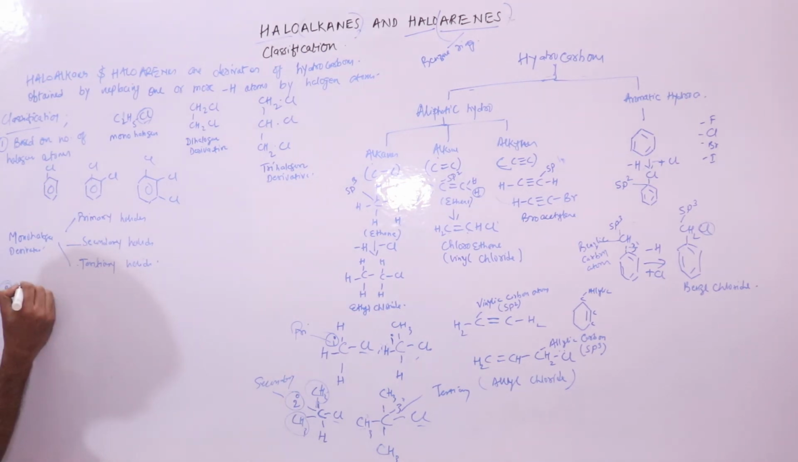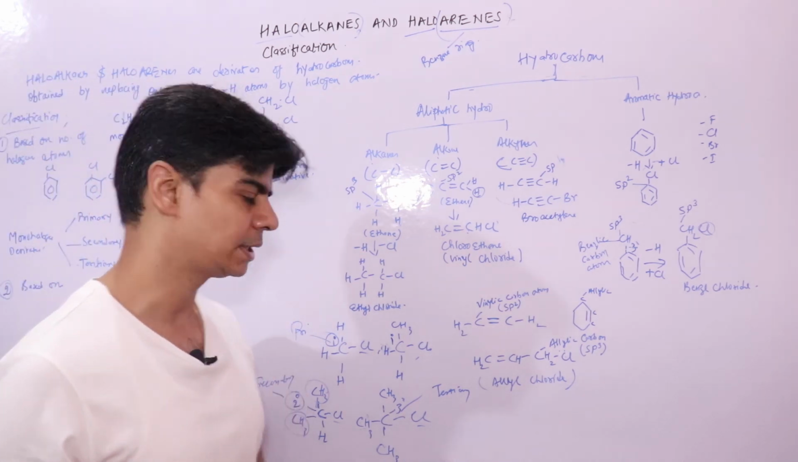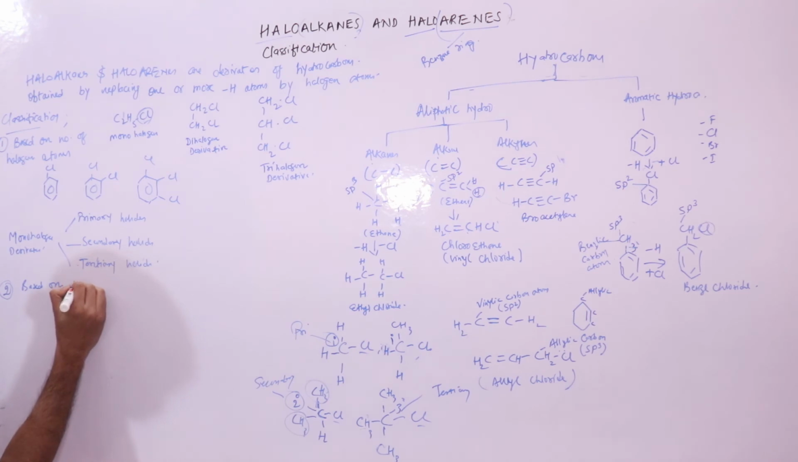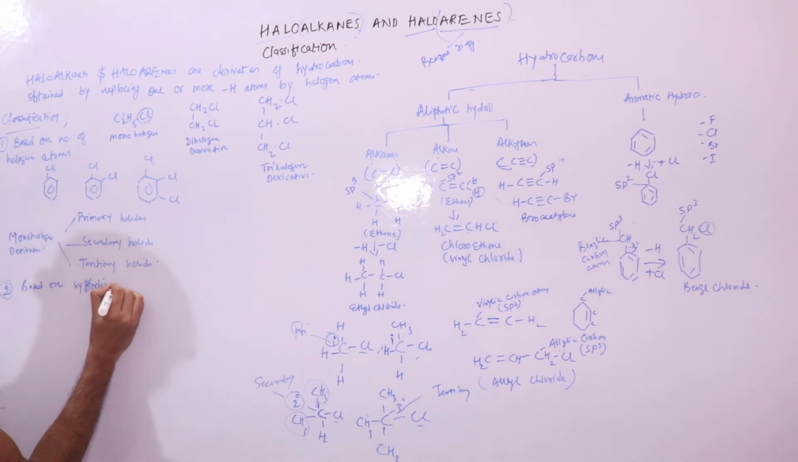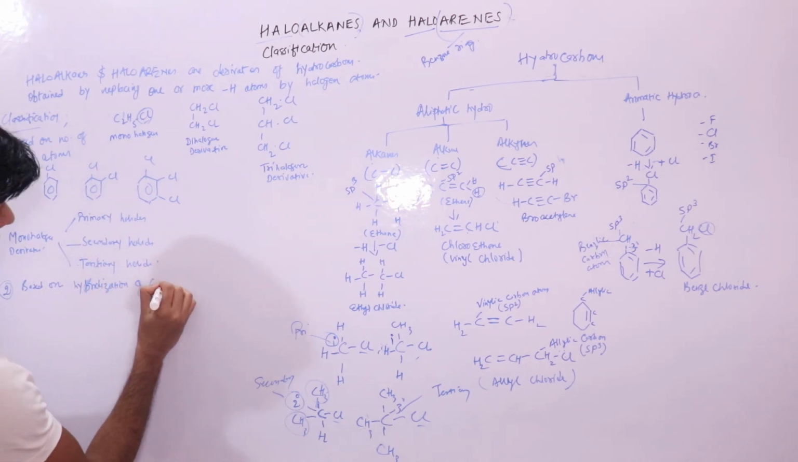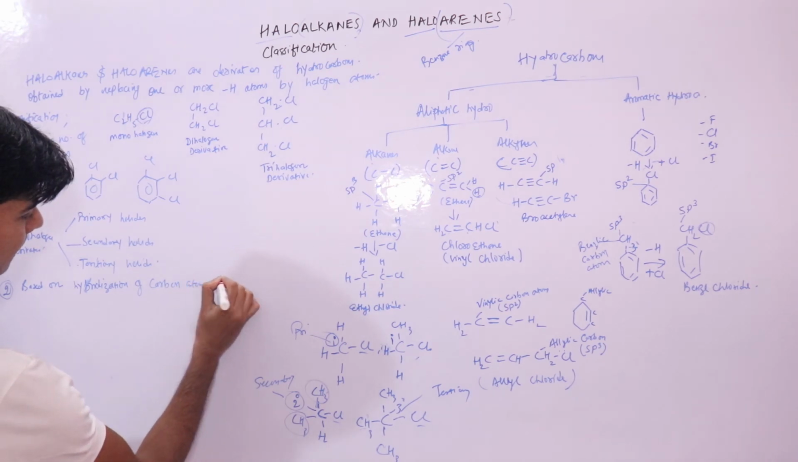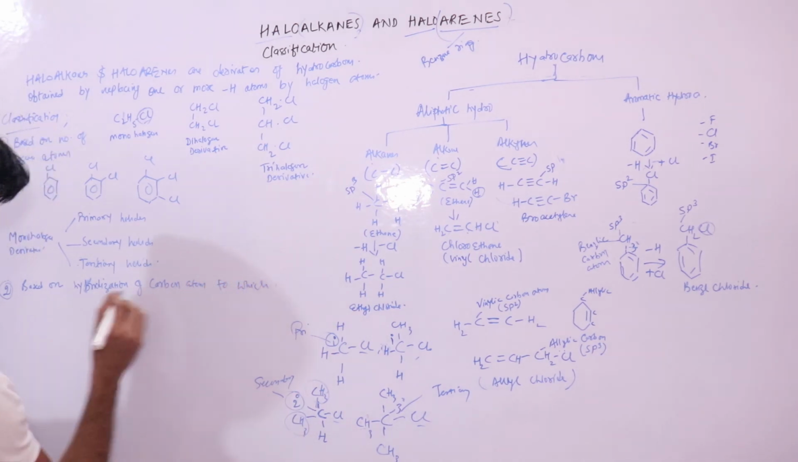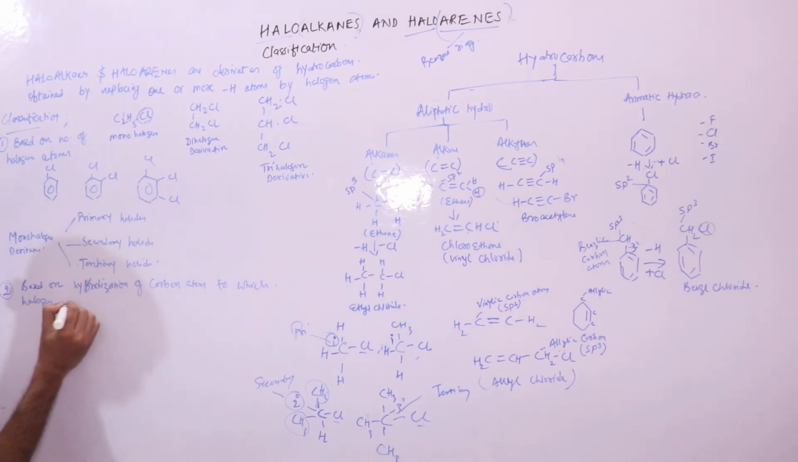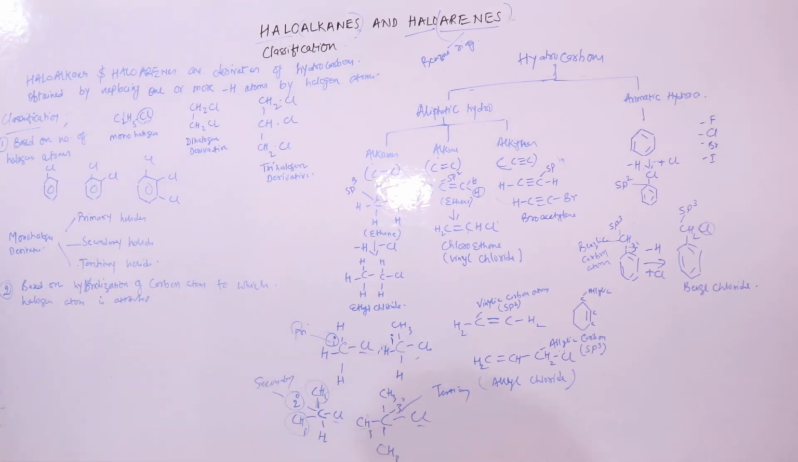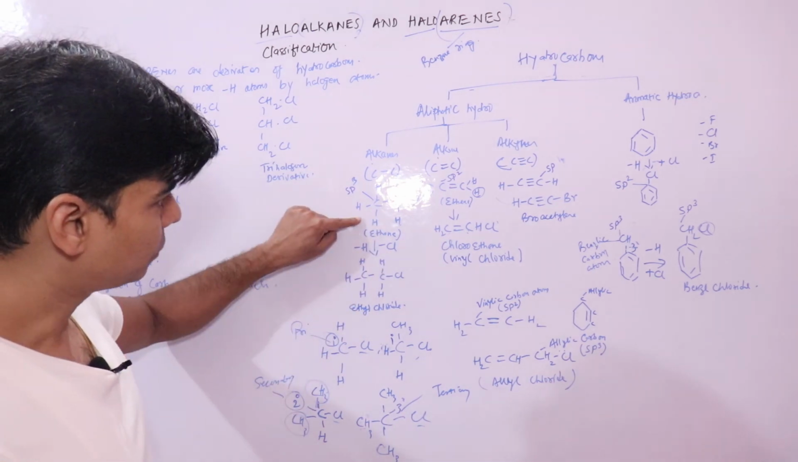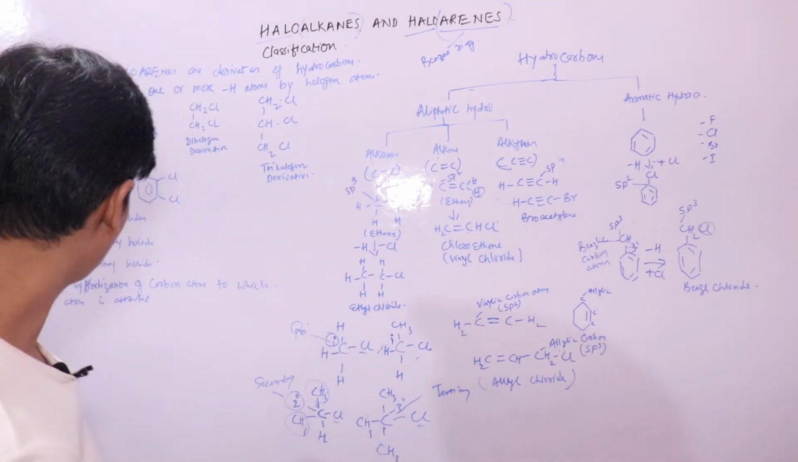Second type of classification is based on the hybridization of the carbon atom to which the halogen atom is attached, right? If you just recall what we have studied before, these are the compounds, like this ethyl chloride, if I take,